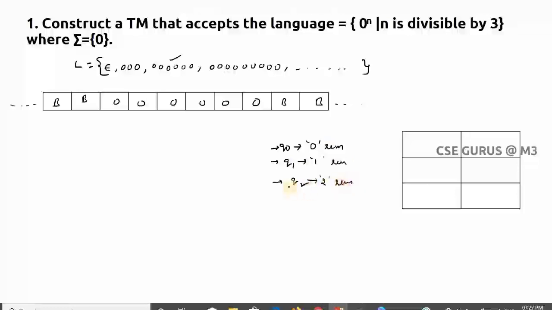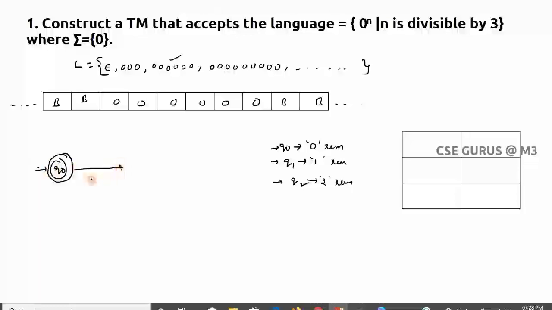Anyway, we have done these sorts of problems in finite automata. So like this, q0 is a 0 remainder state. That means the number of zeros is 0, or the number of zeros is divisible by 3. The 1 remainder state is when you divide you get 1 as a remainder. q2 means 2 remainder state. From this I'll start from q0. Anyway, in our language you have epsilon, that's why your initial state will be a final state. And already I told you, when you find epsilon in your language, your initial state will also be your final state.